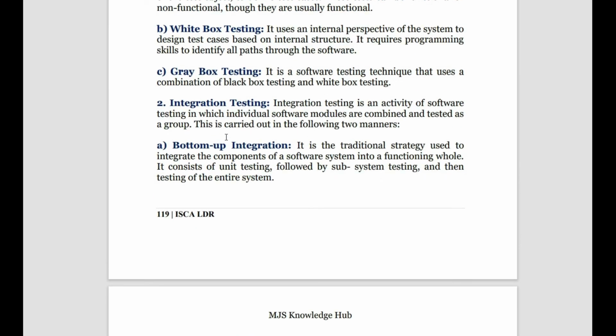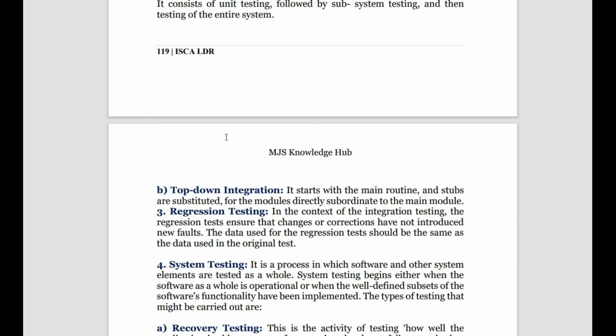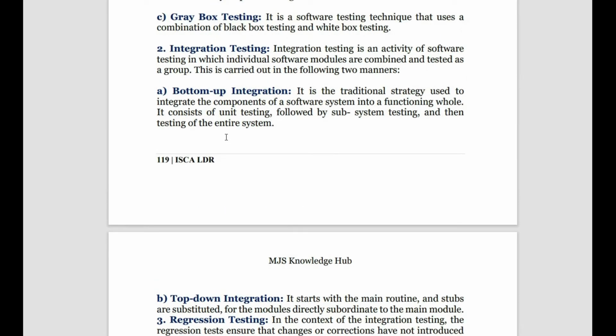In integration testing, the software is tested where the individual modules are combined and then tested as a group. In unit testing, each one is taken care of separately, but in integration, everyone is combined and taken as a group. Here we have two methods, bottom up integration and top down integration. Bottom up integration is the normal, traditional strategy. First the unit is tested, then two or three units are combined and the subsystem is tested, and then the whole system.